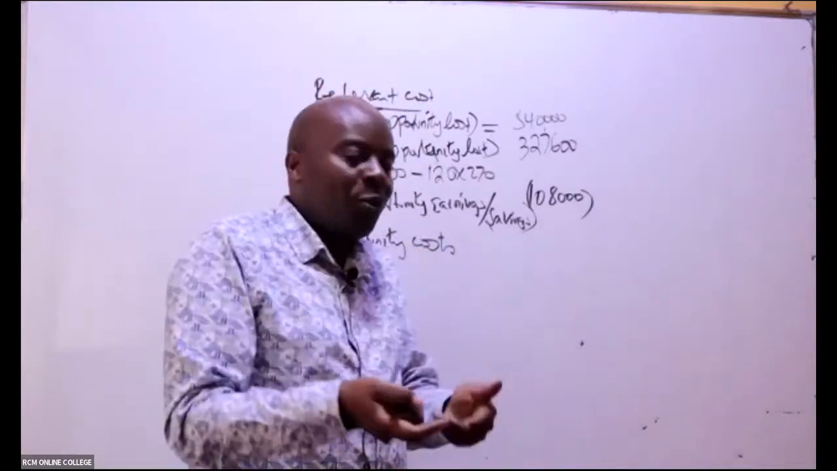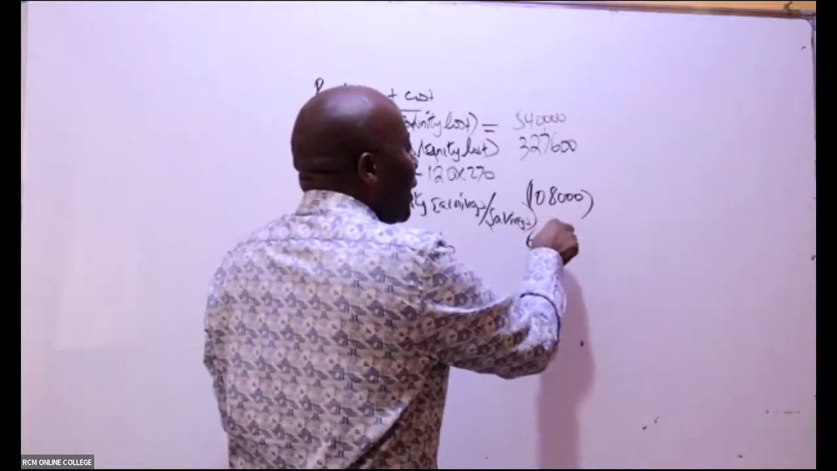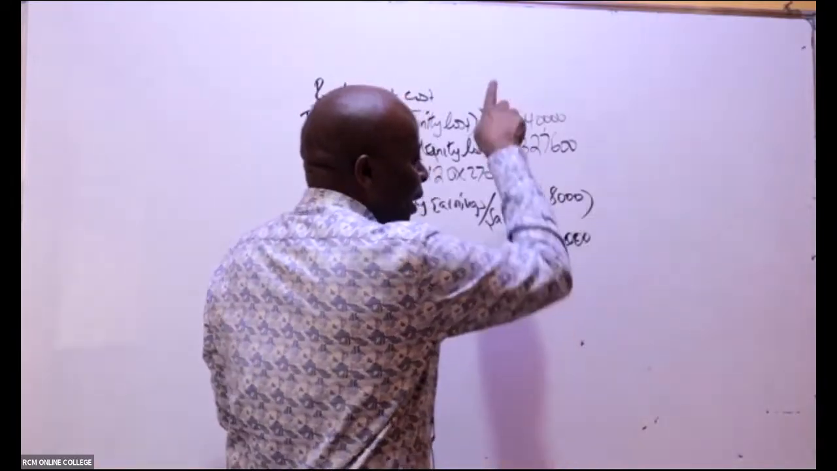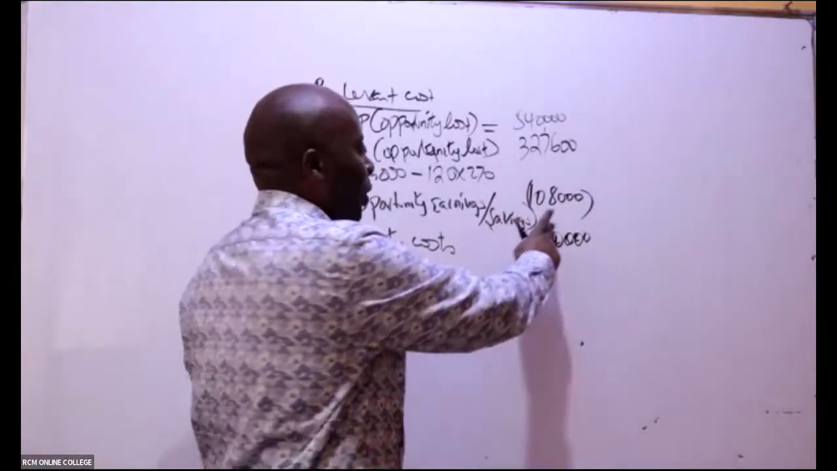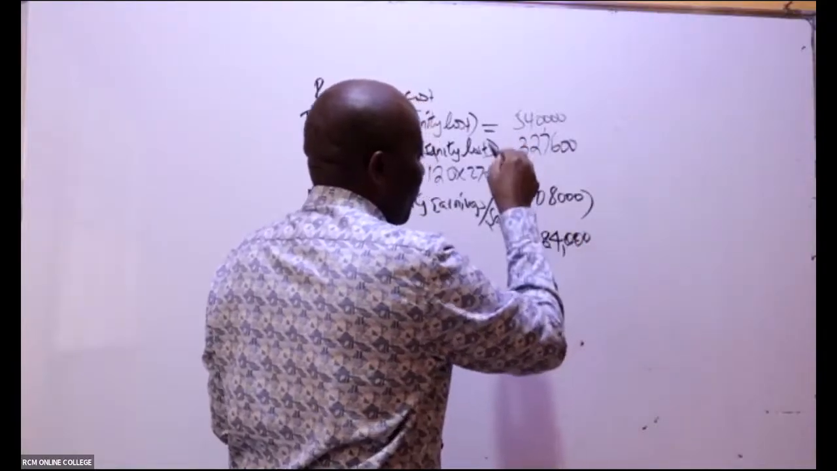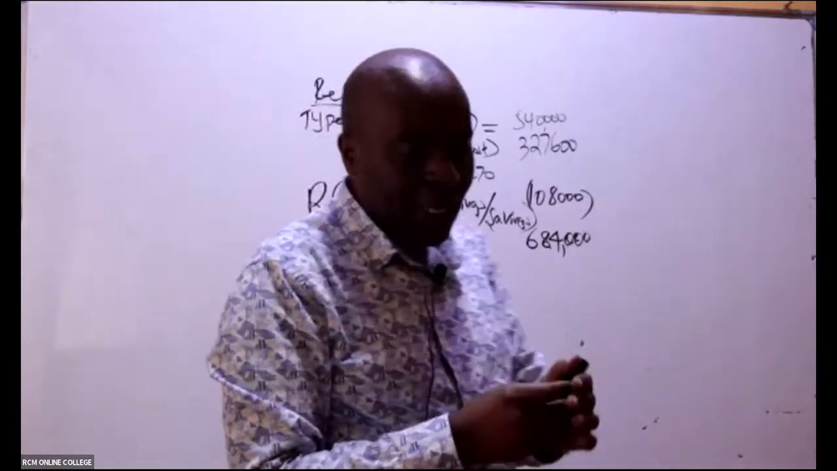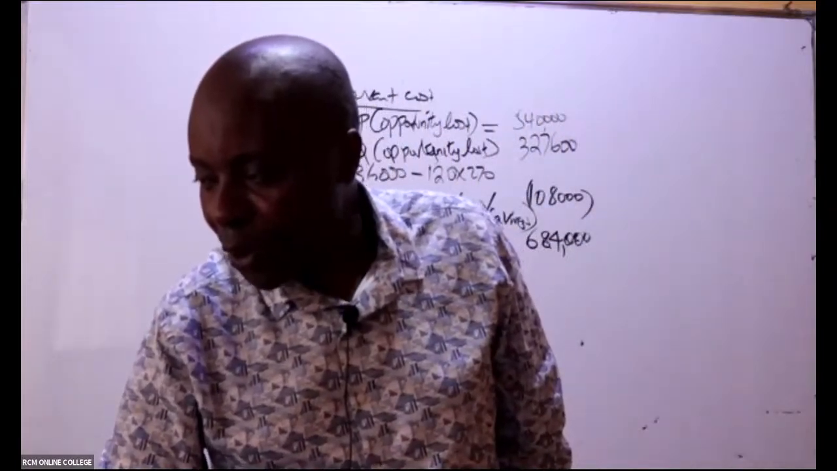So if I'm going to lose an opportunity, that is an opportunity cost of 684,000. I will be able to build it here. Opportunity cost of 684,000 actually. So let's move on. And from now moving forward, it is yours to try.